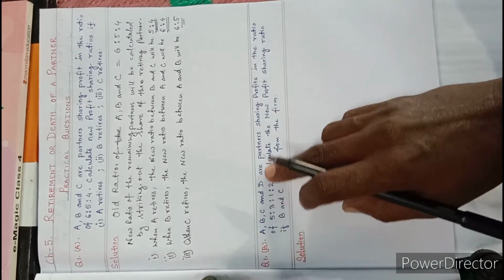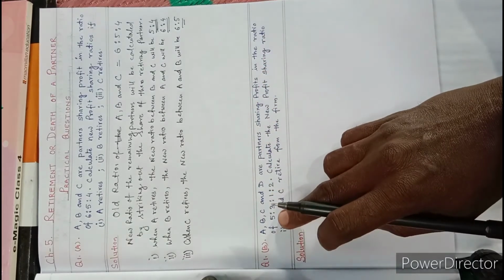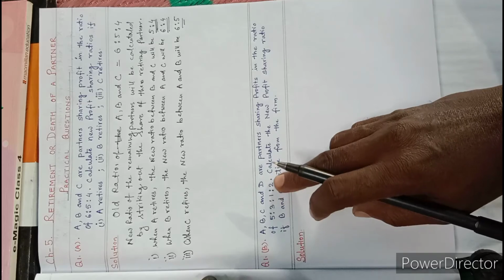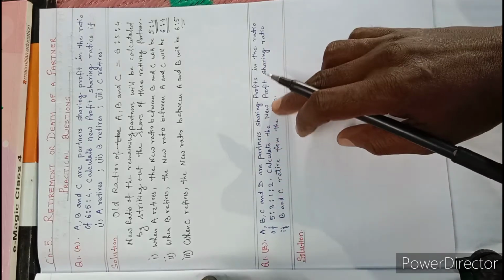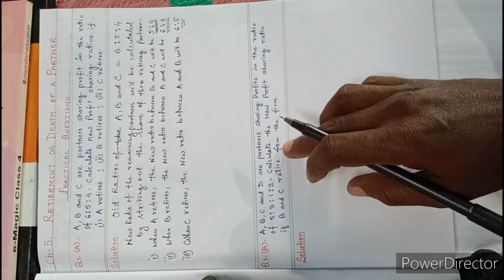See question number 1b. A, B, C and D are partners sharing profit in the ratio of 5 is to 3 is to 1 is to 2. Calculate the new profit sharing ratio if B and C retire from the firm.